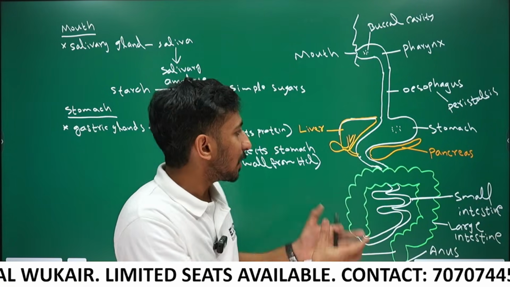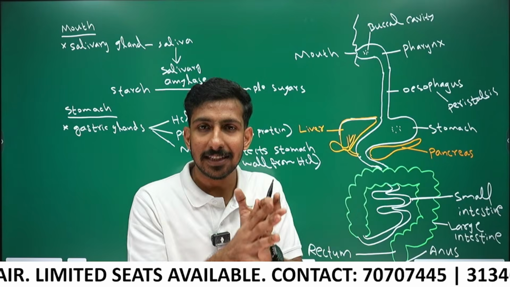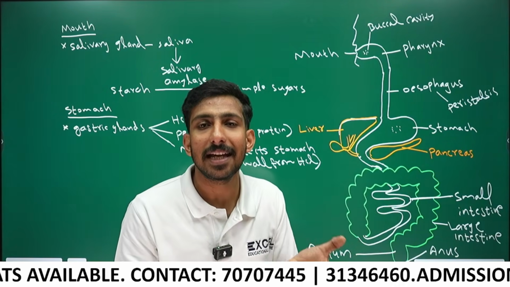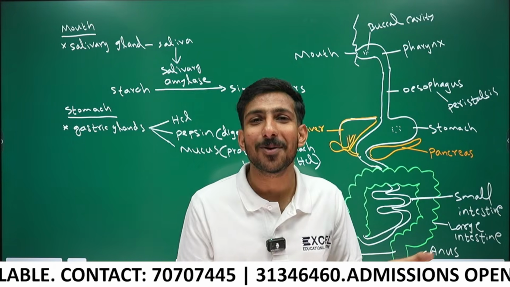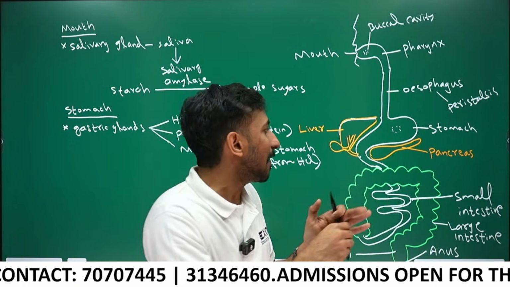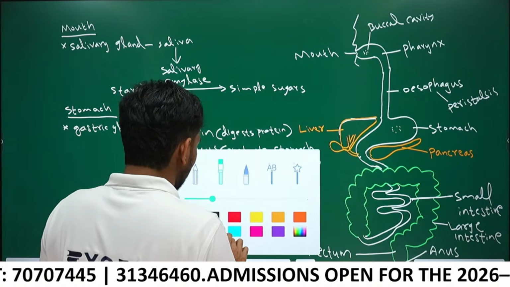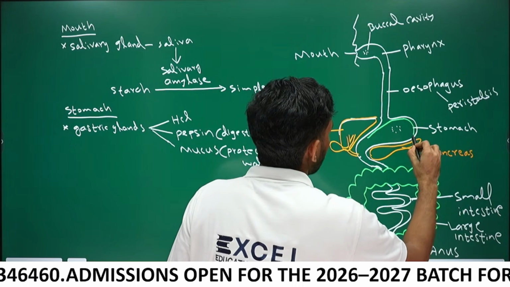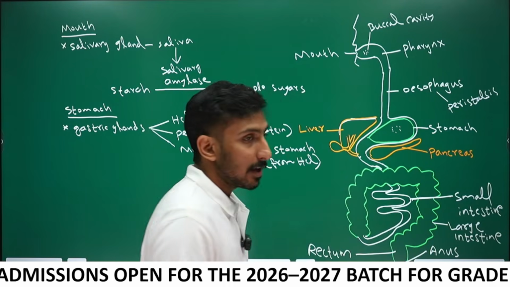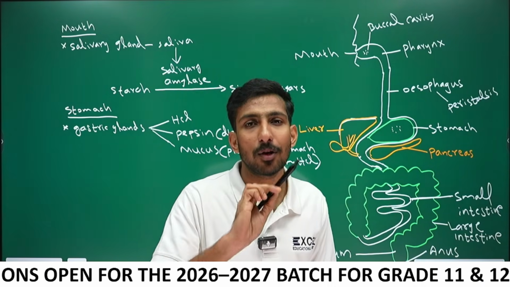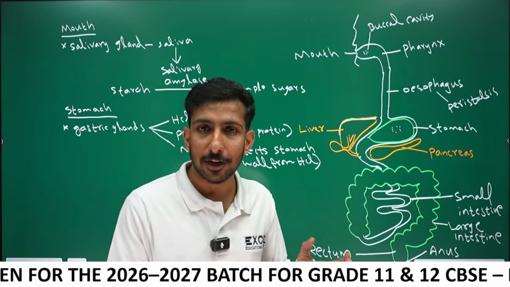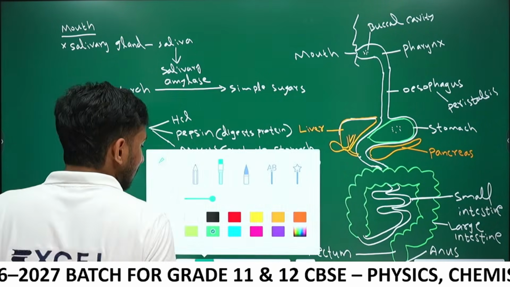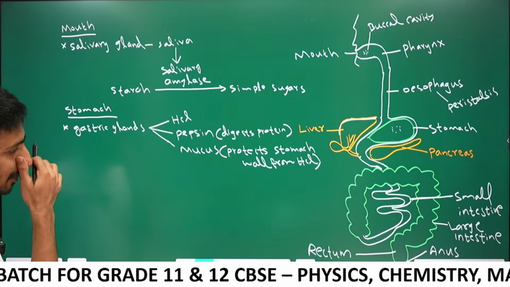But your stomach contains HCl, and the HCl is not harming the stomach wall. Why? Because the stomach wall is protected from HCl by a mucus coating. There is a mucus coating here. The mucus coating protects the stomach wall from the corrosive action of HCl. Okay, guys, that is the digestion in the stomach.